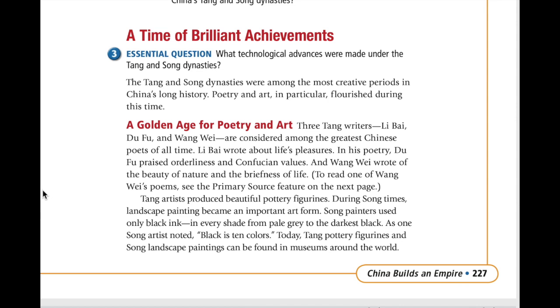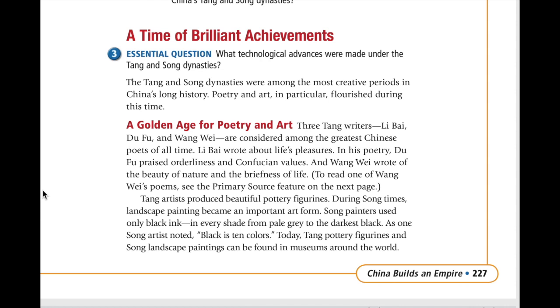A time of brilliant achievements. Essential question: what technological advances were made under the Tang and Song dynasties? The Tang and Song dynasties were among the most creative periods in China's long history. Poetry and art in particular flourished during this time. A golden age for poetry and art.